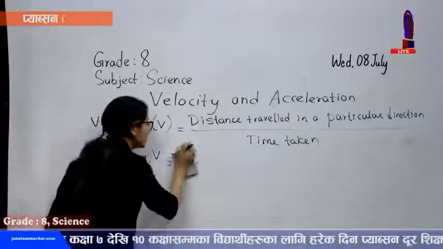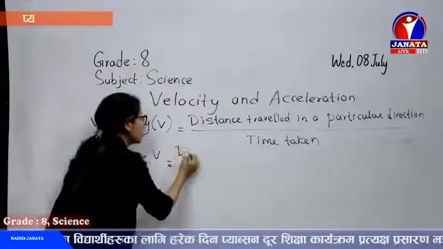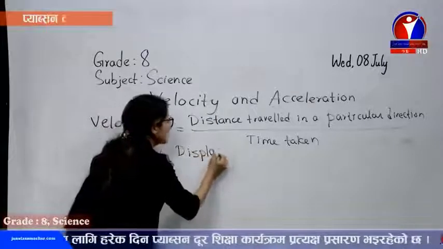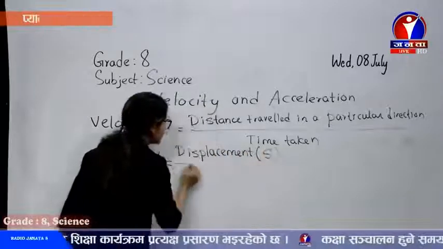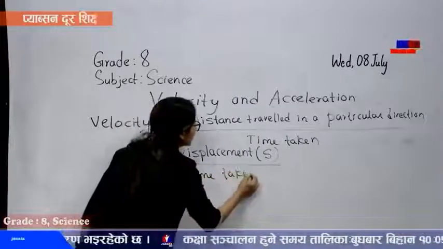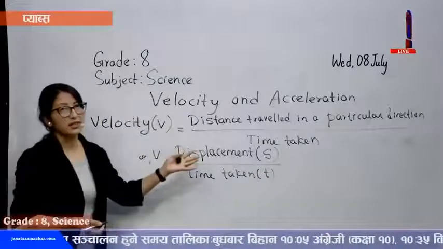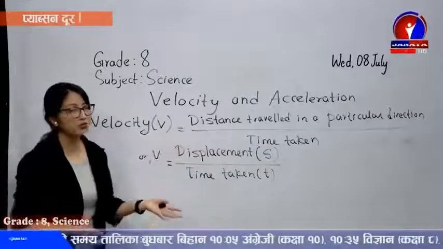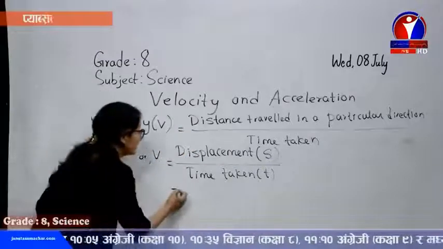Let me write one more point. Distance traveled in a particular direction, we call displacement. As I've already said, we denote it by S, and time taken is small t. So here its unit is the same as the unit of speed.